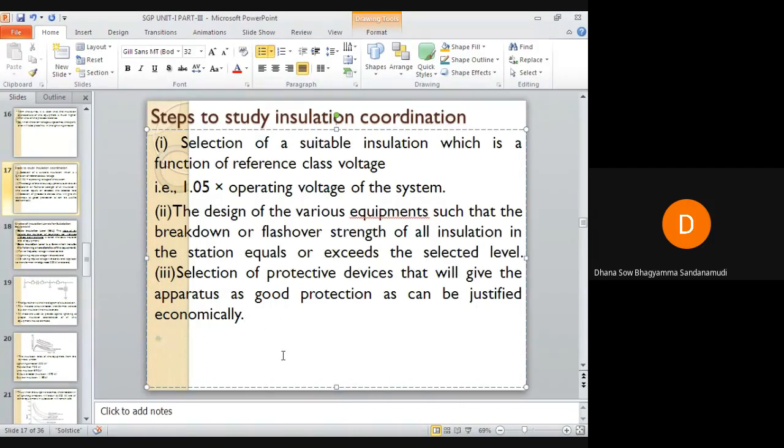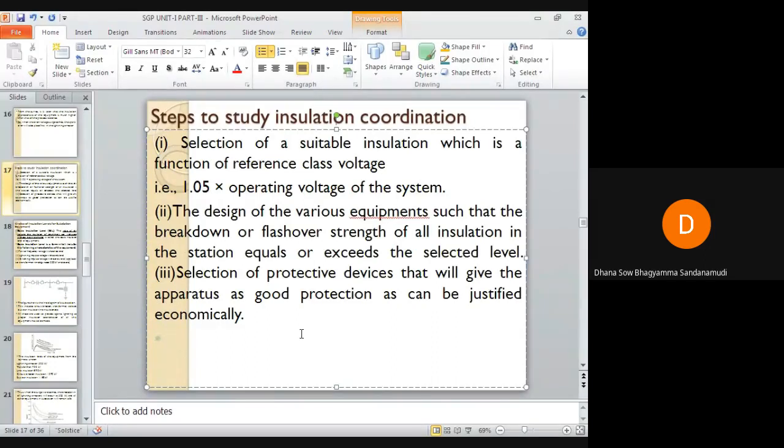Let us see the steps to study insulation coordination. The selection of suitable insulation is a function of the reference class voltage. First, based on the rating of the equipment, the insulation of the protective device and the insulation of the equipment which is to be protected must be decided.